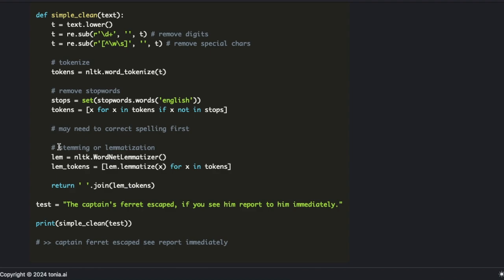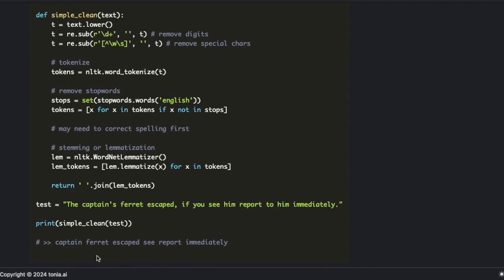And then perhaps perform stemming or lemmatization, something we looked at before, where stemming reduces words to their common stems, and lemmatization is a little more advanced, where instead of just reducing a word to its stem, it actually recognizes different verb forms. In this case, I used lemmatization, and then I take my tokens from above and apply lemmatization to them, and that cleans my text.